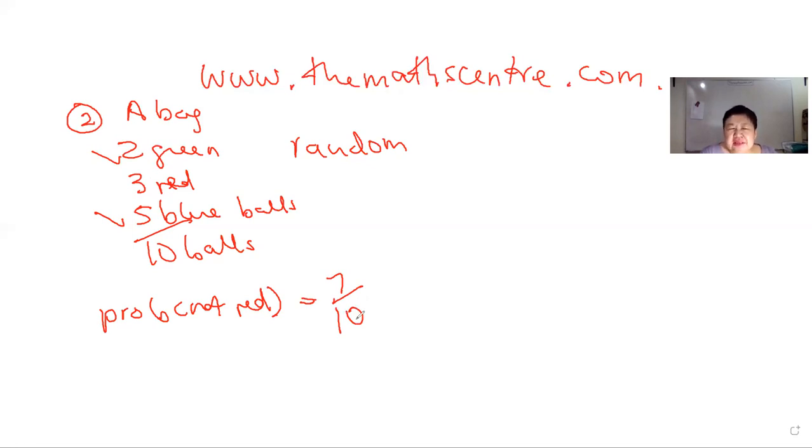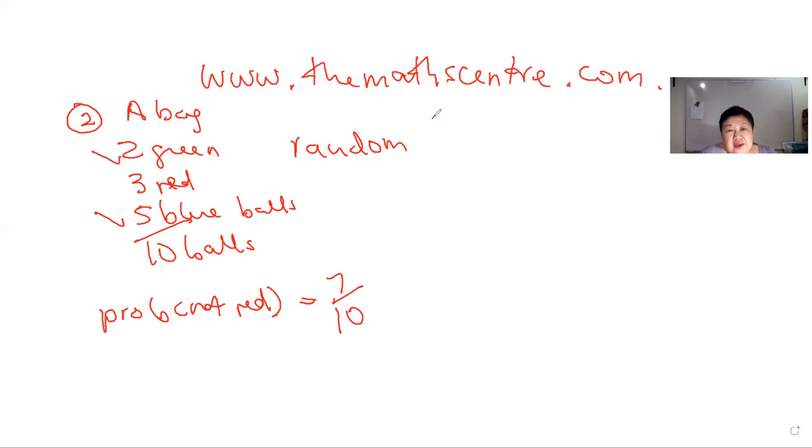Basically this probability says that if you have a sample of 10 balls and you pick one ball, note the color and put it back at random, and then pick again, then on average you can expect 7 to be not red, which means you may expect 3 to be red. That's pretty simple. You can play this video again and rewatch it. Some simple probability questions.